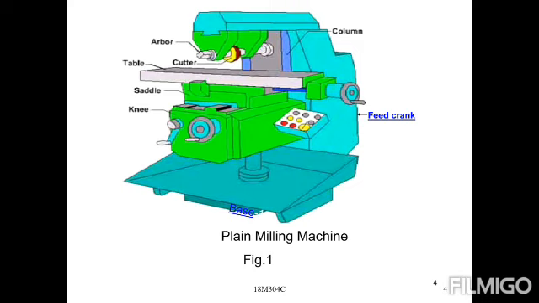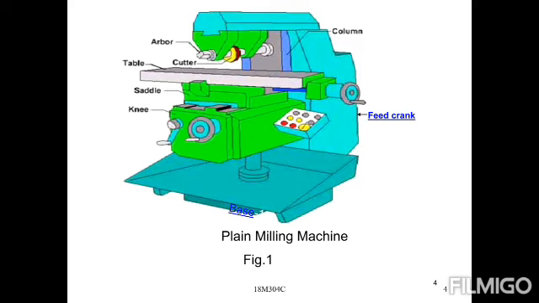These three, the table, the saddle and the knee, are placed on the elevating screw.